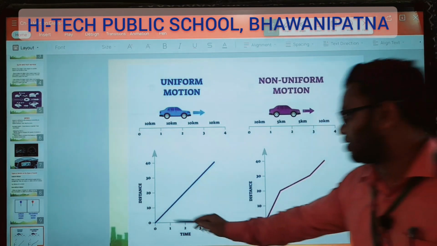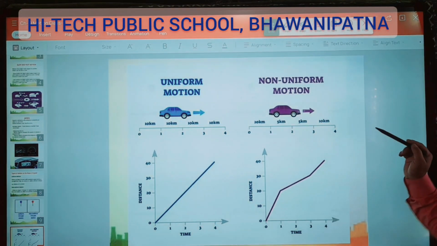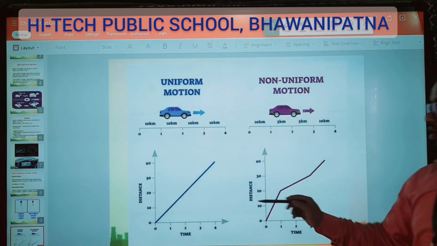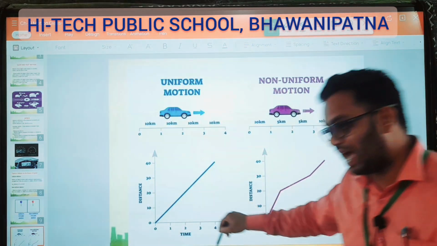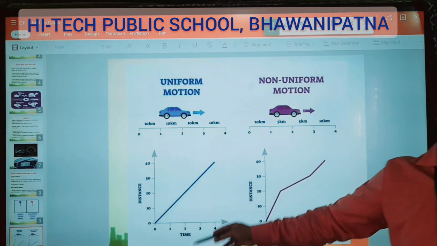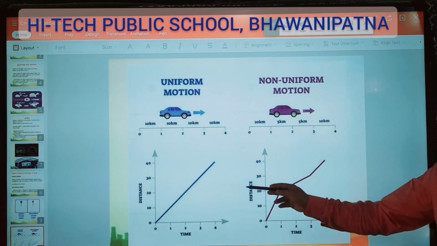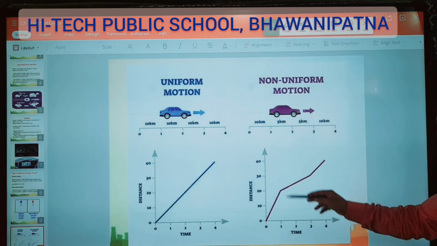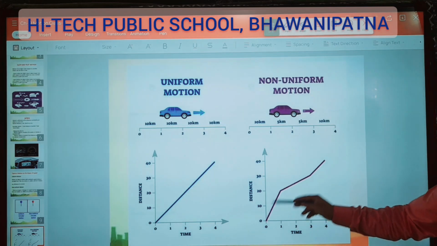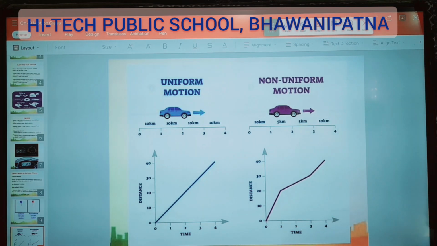Uniform motion will have a straight line. Non-uniform motion will have this curved line. Got it? In uniform motion, the same distance is covered in the same time, that's why it will make a straight line. But here, distance and time are different, the distance traveled with respect to the time differs, that's why it will show a curved line. Got it?